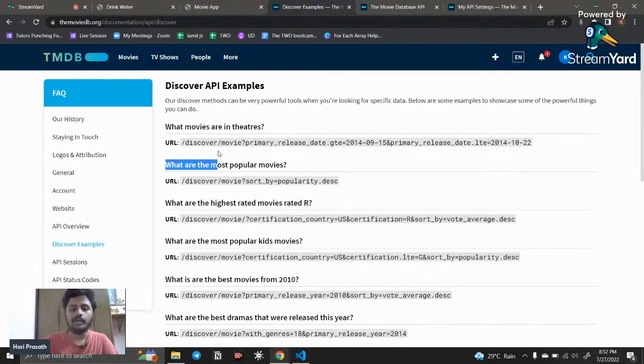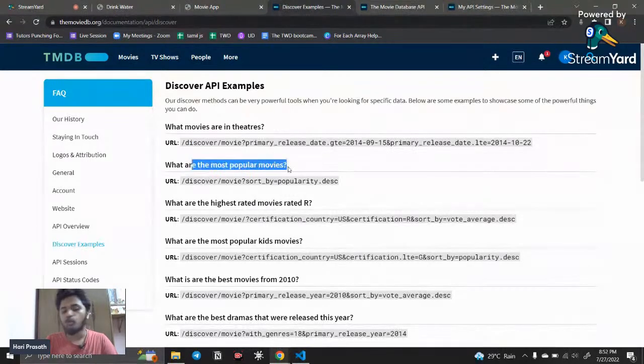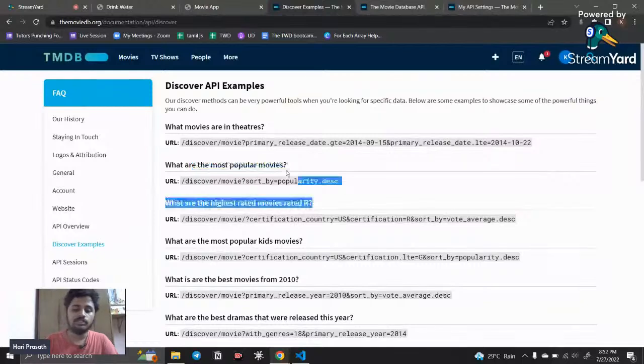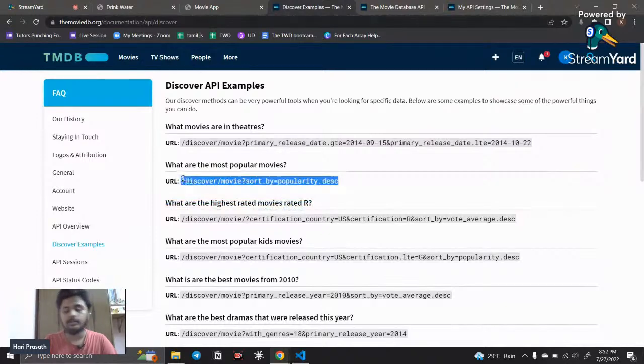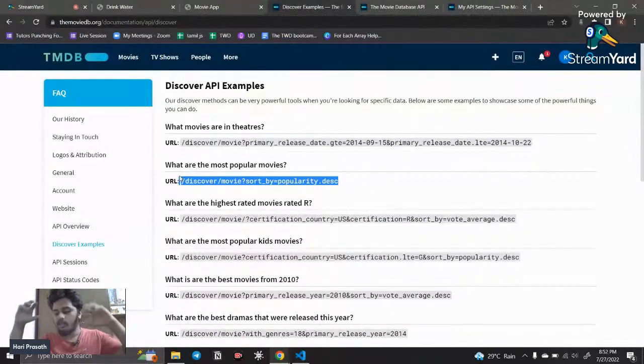The data inside this URL will be displayed. Here you can see the most popular movies, and if you use this path, the most popular movies will be displayed. We are going to use this path and fetch all the popular movies in the industry. That is what we're going to do.